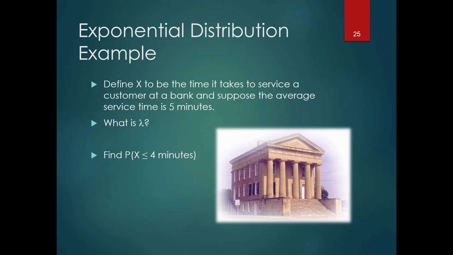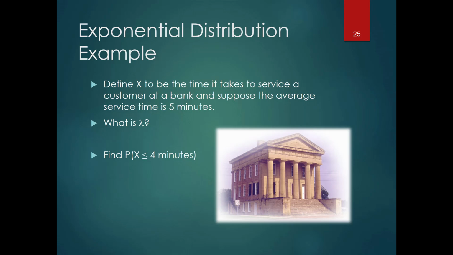Okay, let's look at an example. Let's say X is the time it takes to service a customer at a bank, and suppose the average service time is 5 minutes. What is lambda? Notice lambda is not 5 minutes, because lambda is always an average discrete thing per unit of time, space, or distance. So that 5 minutes, the average service time, is actually 1 over lambda.